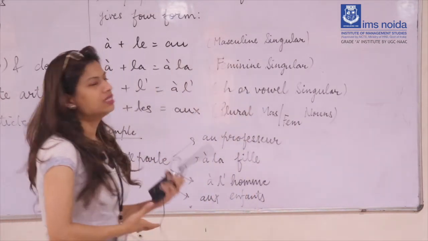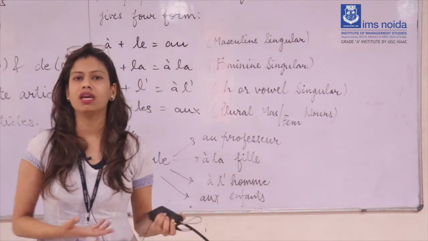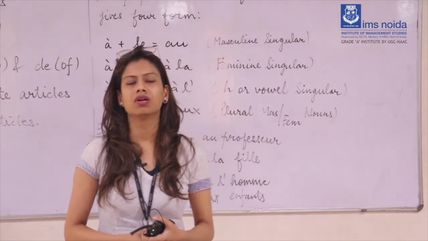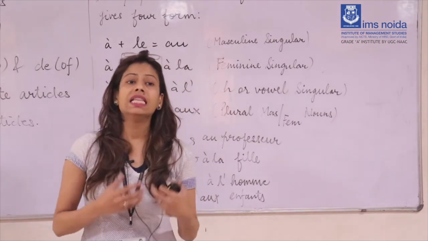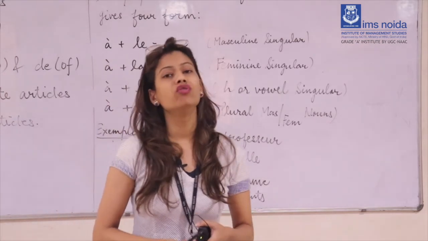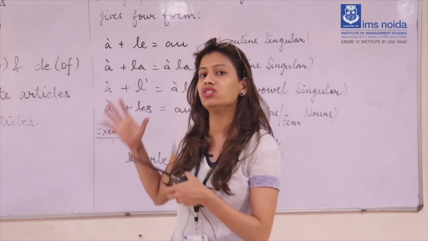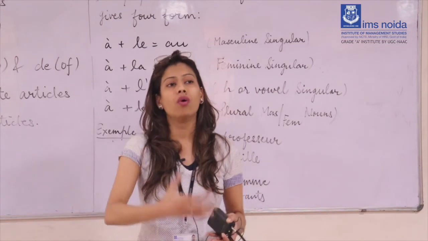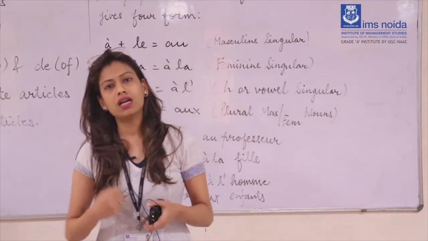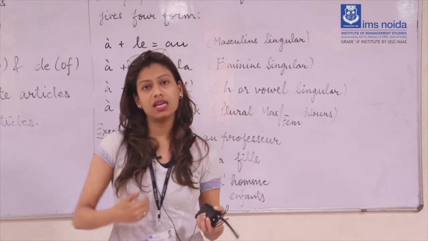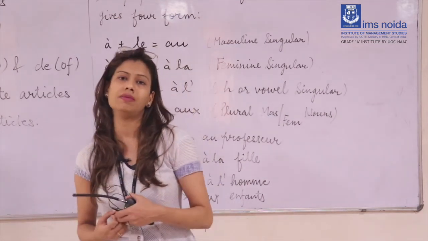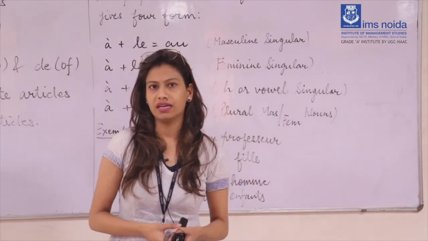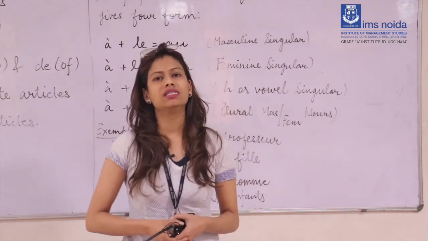So these were the contracted articles which you can use in your spoken sentences or in your writing. These concepts should be clear to you to improve your writing skills. The genders, the agreement of the articles, the agreement of the verbs, what verb should come, which article should come, how we can use them, everything is based on the gender. So you need to memorize which noun is masculine and which noun is feminine. So this was the contracted articles.